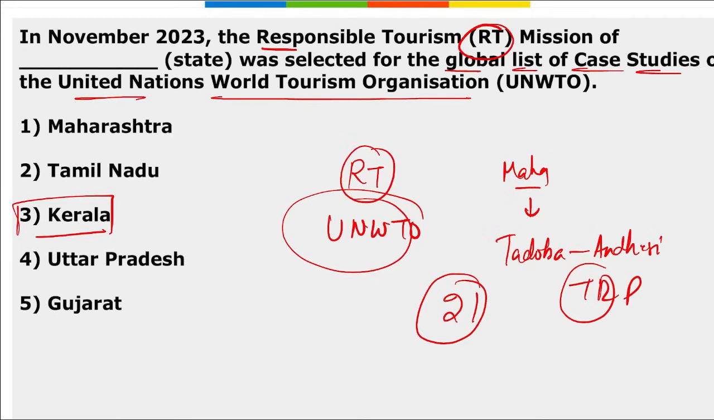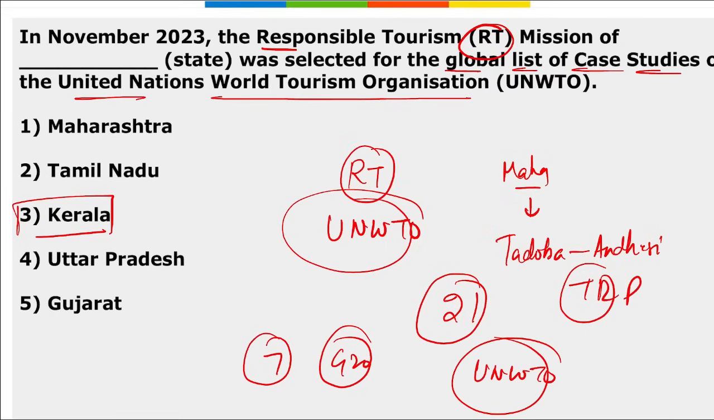These are the two Indian case studies that were among the 7 of the G20 group countries featured in this UNWTO list. Correct? One of them is responsible tourism of Kerala, and the other is Maharashtra's Tadoba Andheri Tiger Reserve project.